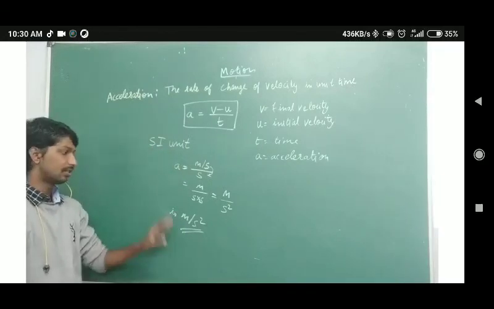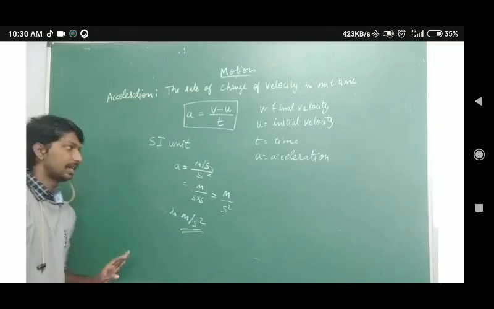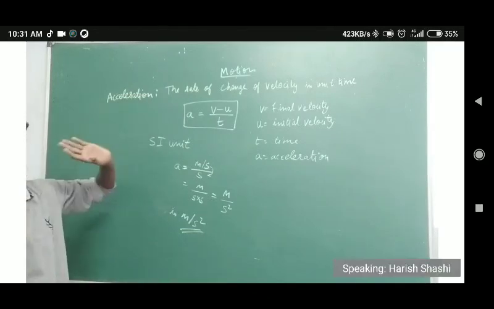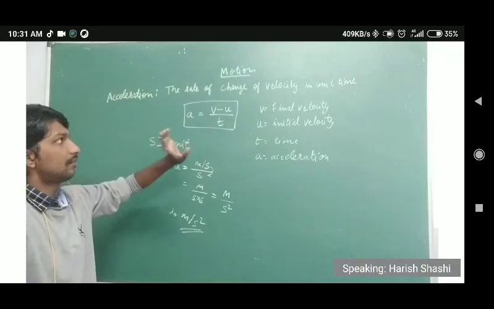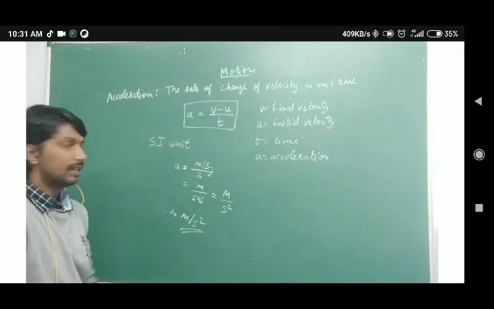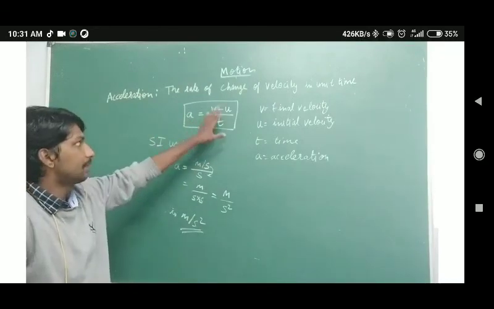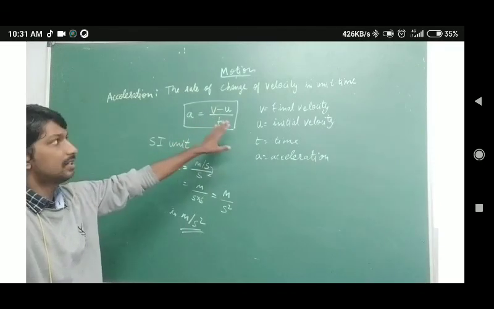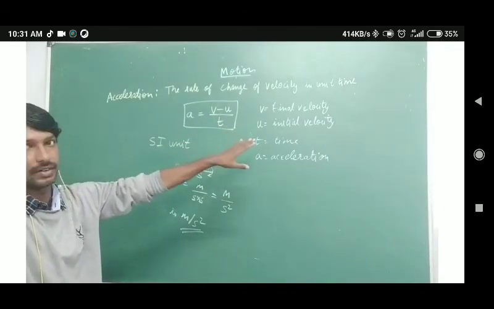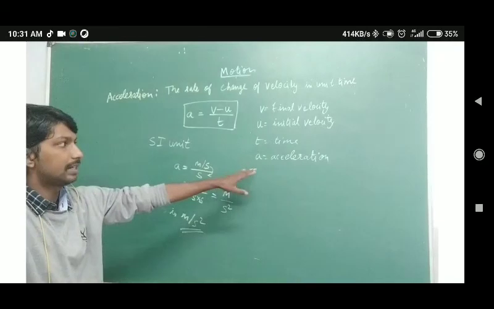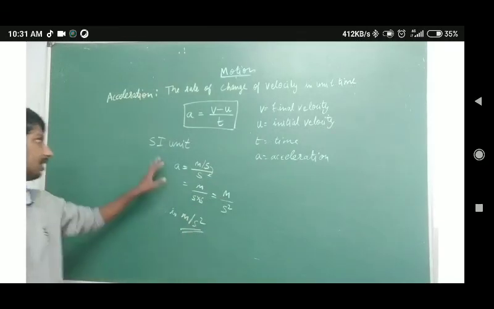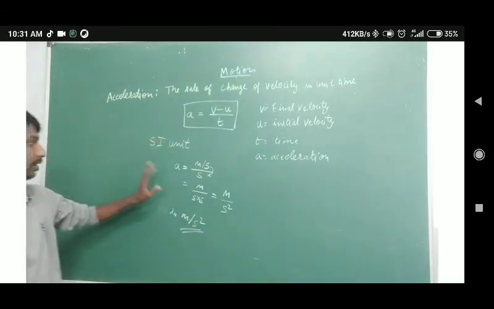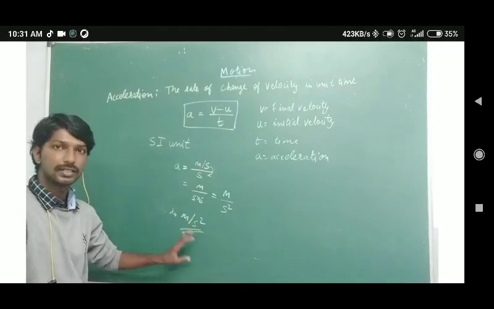So, the SI unit of acceleration. Acceleration means the rate of change of velocity in unit time. The expression is a equals v minus u by t, where v is the final velocity, u is the initial velocity, t is the time, and a is acceleration. And the SI unit of acceleration is meter per second square.